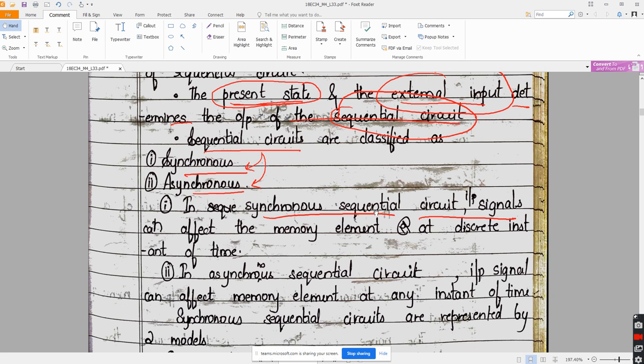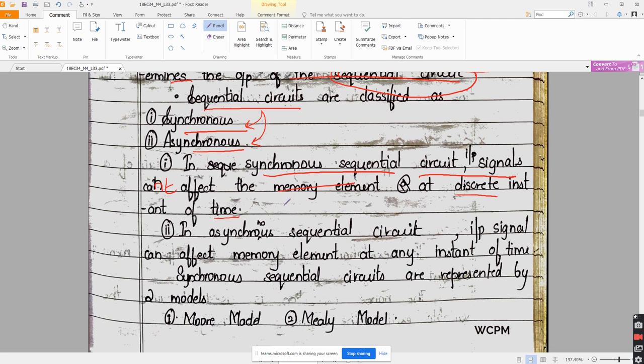So in synchronous sequential circuit, input signals can't affect the memory element except at discrete instants of time, whereas in asynchronous sequential circuit, input signals can affect the memory element at any instant of time.